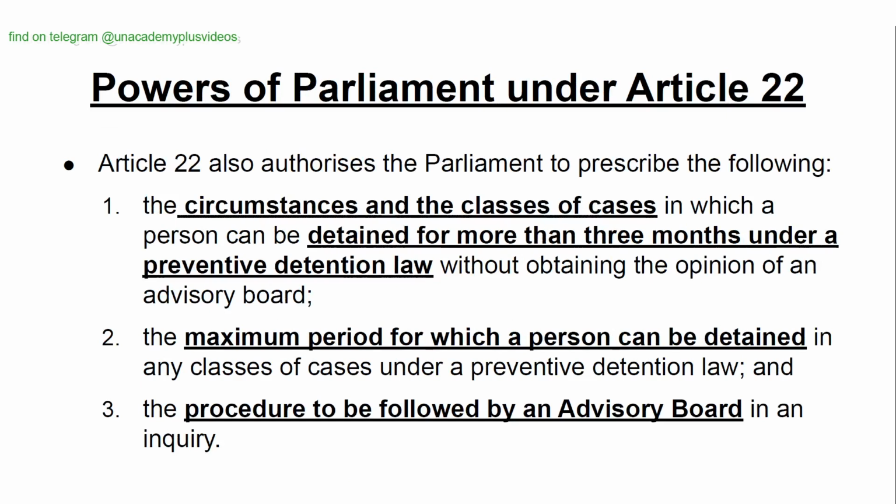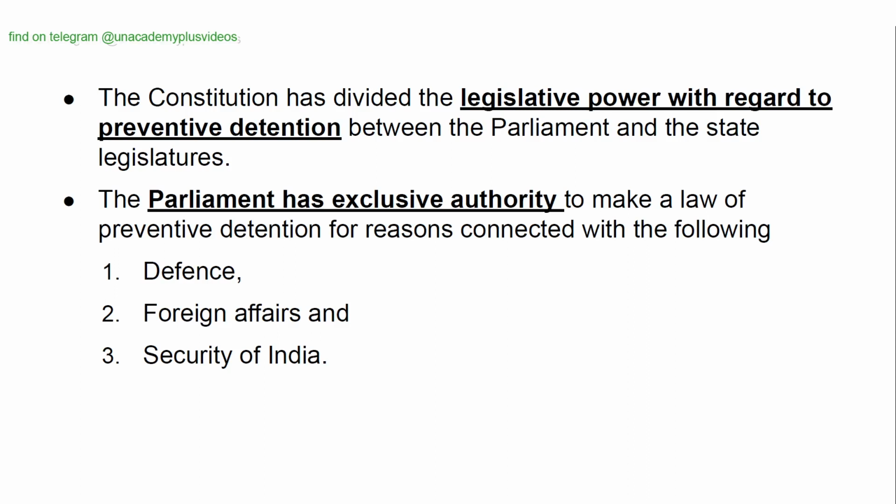Powers of Parliament under Article 22. Article 22 also authorizes the Parliament to prescribe the following. The circumstances and the classes of cases in which a person can be detained for more than 3 months under a preventive detention law without obtaining the opinion of an advisory board. The maximum period for which a person can be detained in any classes of cases under a preventive detention law, and the procedure to be followed by an advisory board in an inquiry.